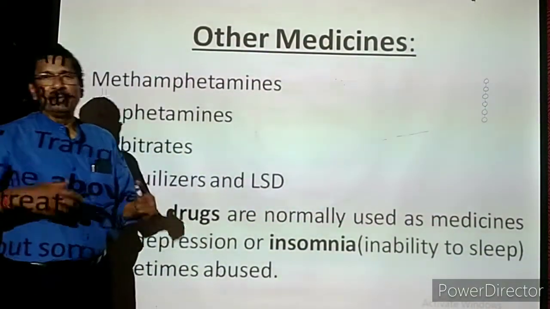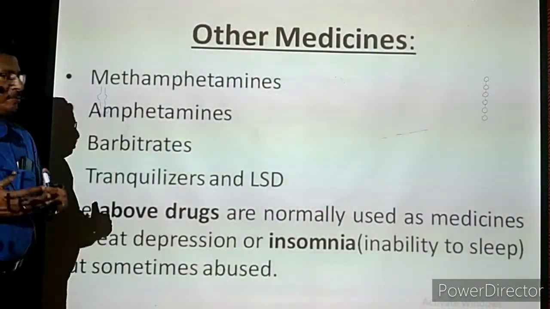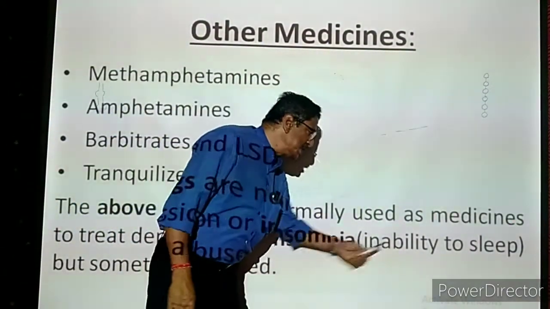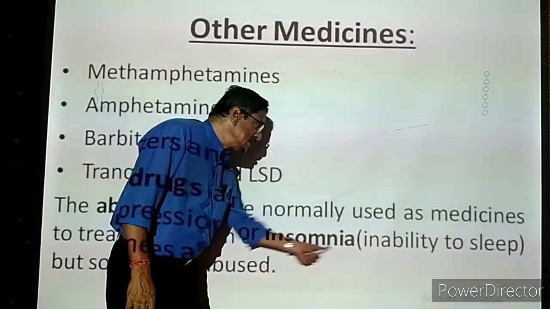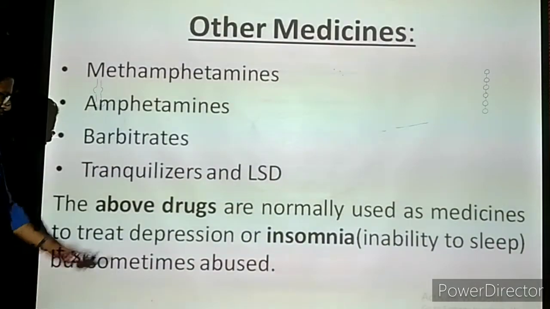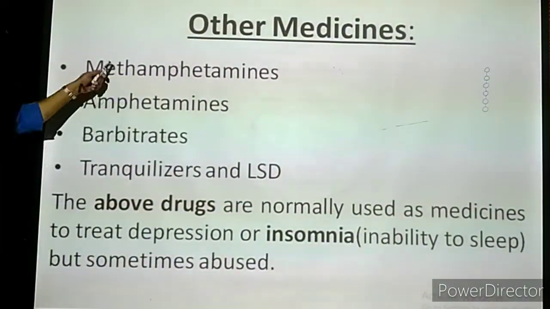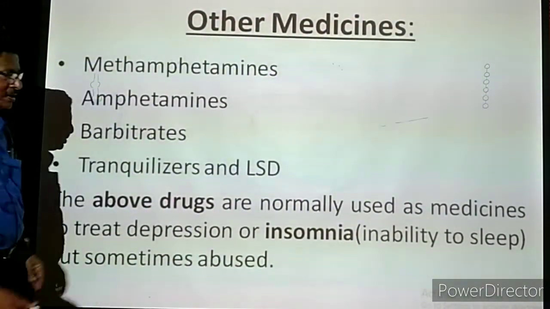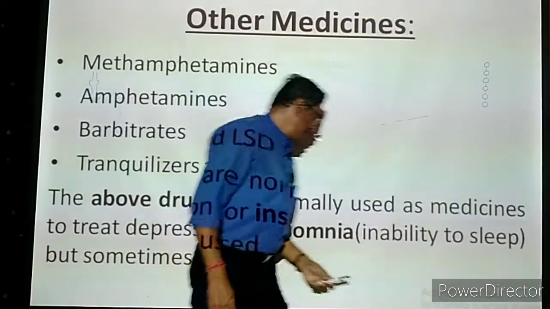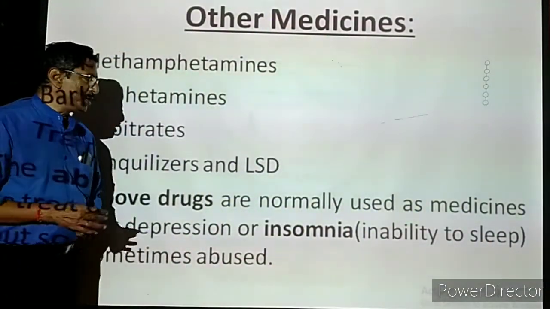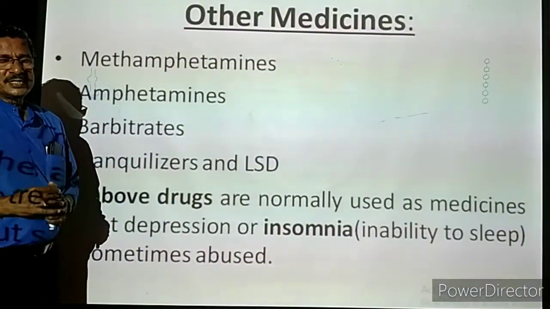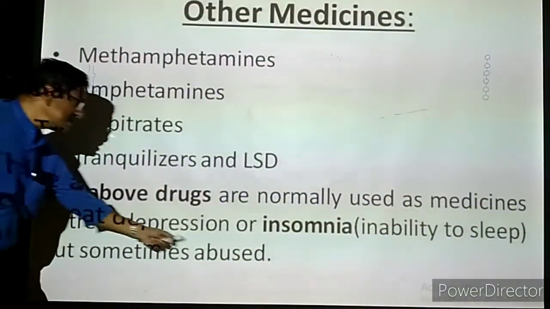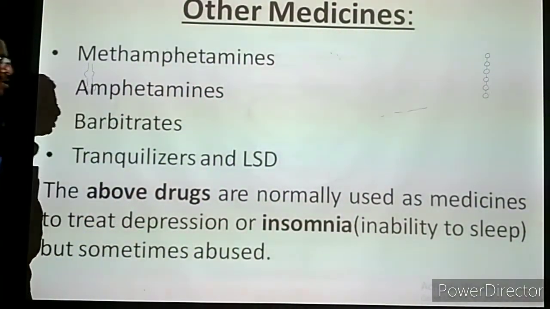Inability to sleep. For some people, because of worries and other things, they may be in a position not to sleep. The whole night they will be awake. That is inability to sleep. They will be a little nervous. So that is called insomnia. Even for treating this insomnia and mental depression, they are giving these medicines. Doctors are giving, but sometimes they are abused. What will happen? This is like a sleeping tablet. For insomnia, the medicine is called what? Sleeping tablet. But the doctor will say take it for 1 day or 2 days. But our people will buy many tablets, and every day they will make it a habit. At that time, it is abused, it is misused, so that it will cause a lot of problems.